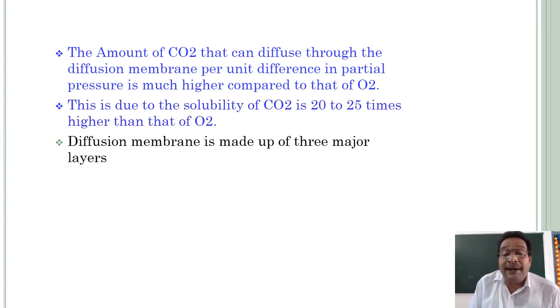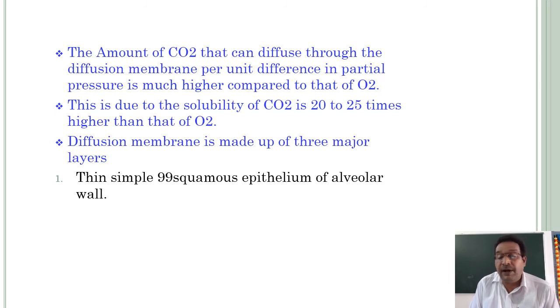Okay, diffusion membrane. In the previous class also I have explained how it is formed. The diffusion membrane is actually made up of three major layers. Number one, the thin simple squamous epithelium of the alveolar wall.